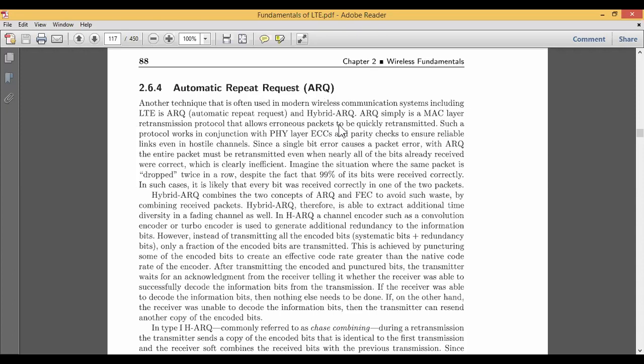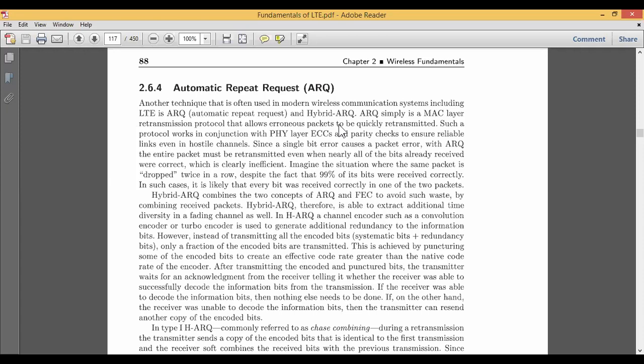Now what we try to do in the ARQ method is this: there is a layer. We already have basic fundamental knowledge about layers, either the OSI model or the TCP/IP models, and again we have different headers in the communication. We know the fundamental of LTE is that we make use of an IP protocol, either IPv4 or IPv6, but more focus will be on IPv6. So in that IP format we have a MAC layer, a MAC protocol which is responsible for the retransmission.